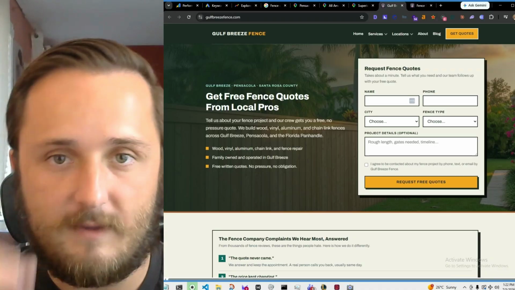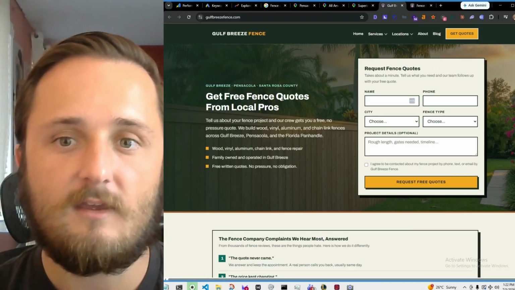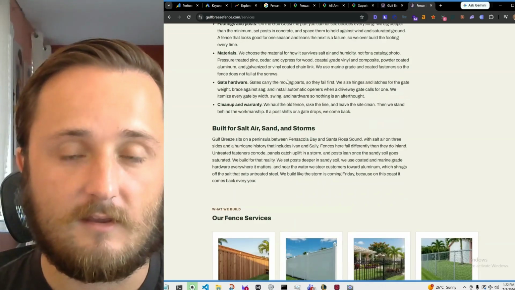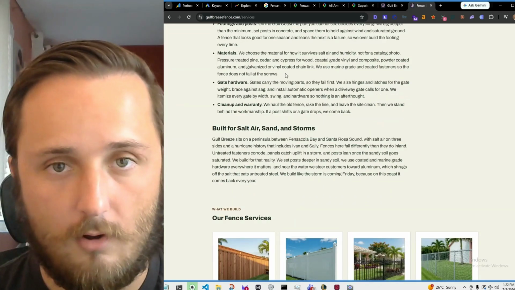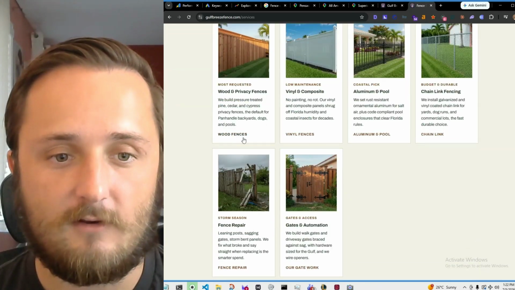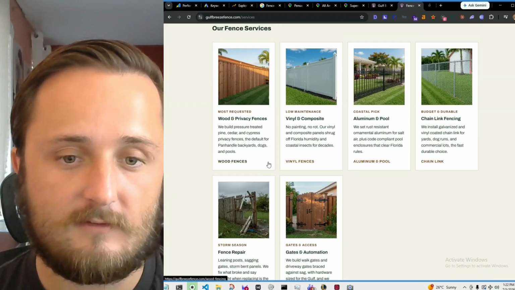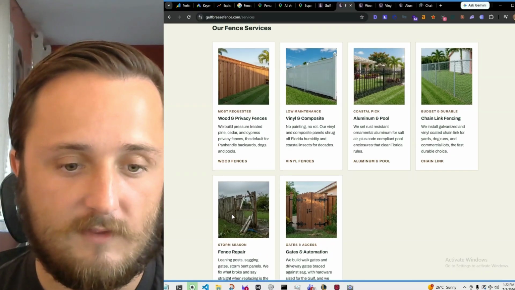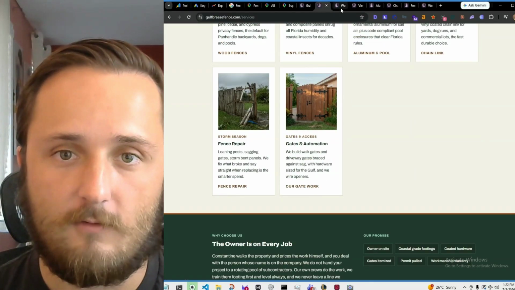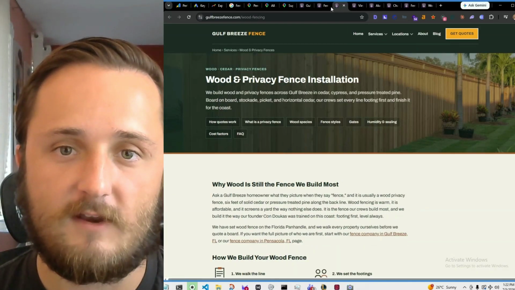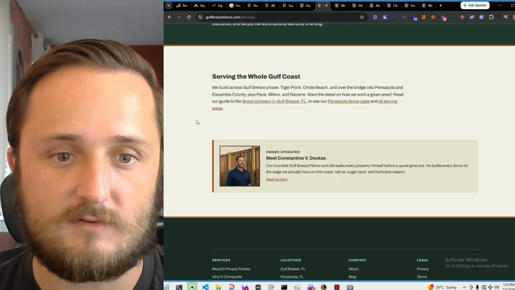So on this hub, Google can come from the home page. It can crawl this page. It's going to crawl the navigation. It's going to find this link to our services hub. It is then going to come to the services hub. It's going to crawl this, and it's going to find all of these links. Once it finds all of these links, it's then going to crawl all of these. And now it's going to find 1, 2, 3, 4, 5, 6. It's going to find all 6 of my services pages.